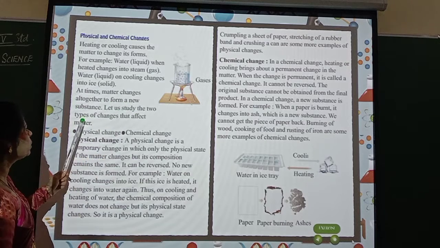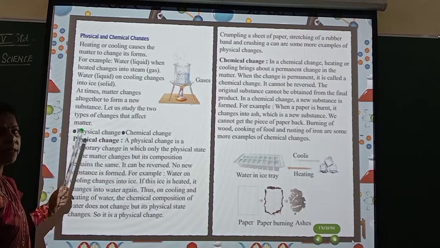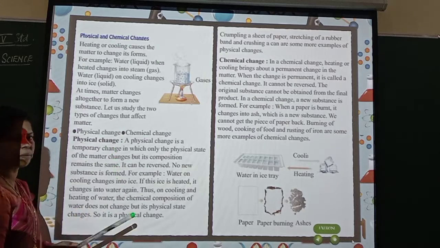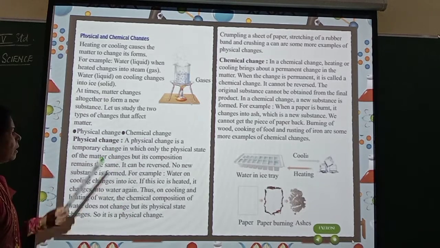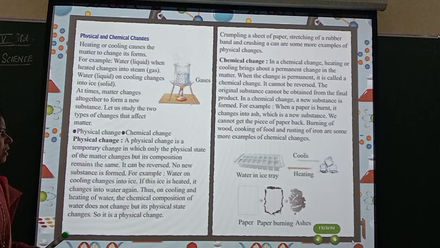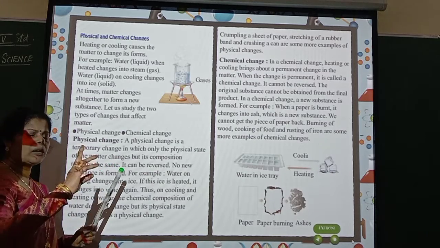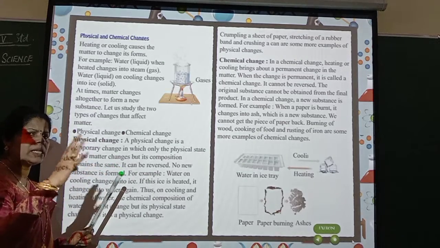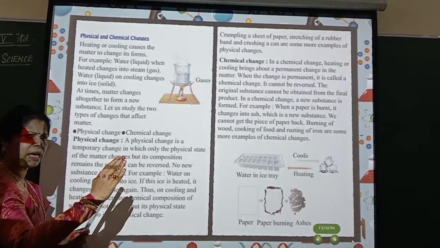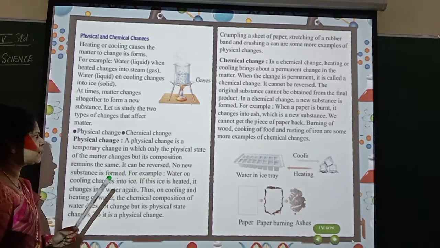Let us study the two types of changes that affect matter. There are two types of changes we will see. What is the change? Physical change and chemical change. So, there will be two types of changes in any substance. One is the physical change, one is the chemical change.